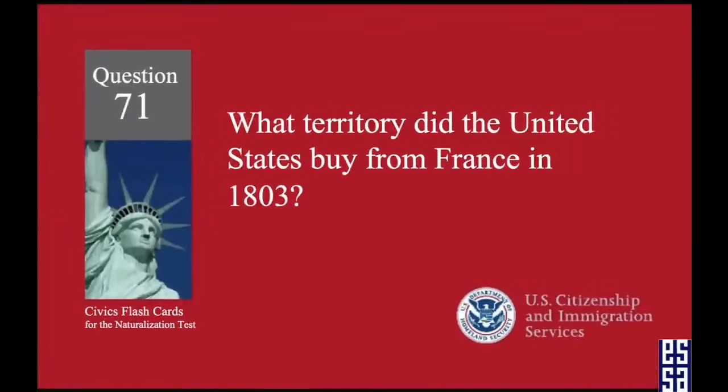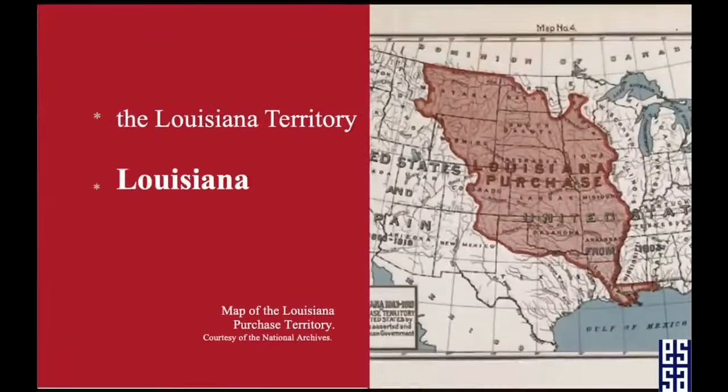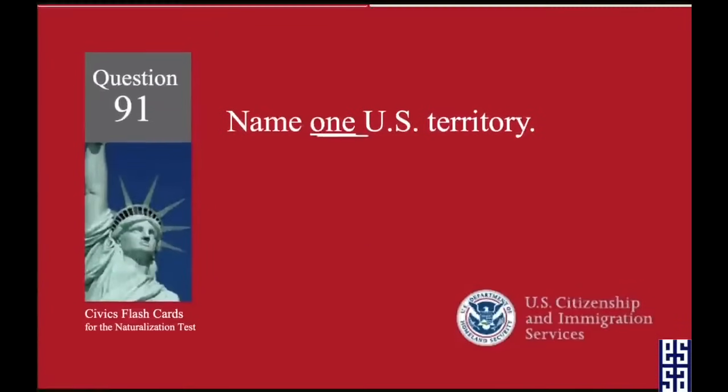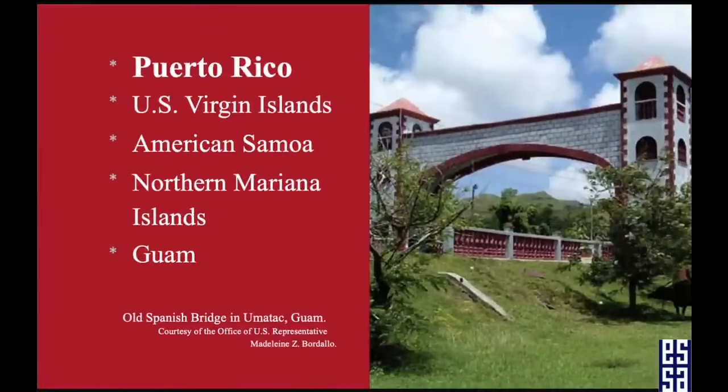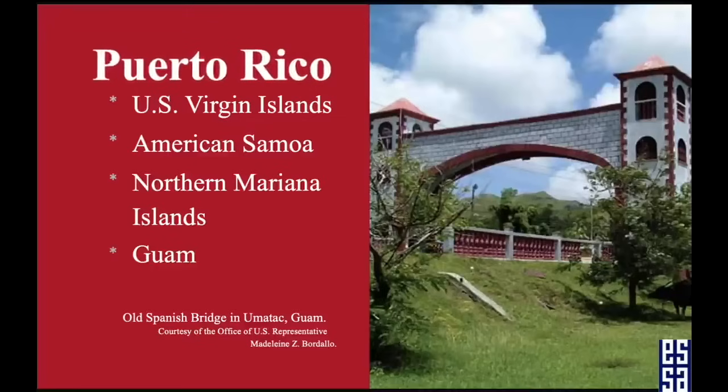What territory did the United States buy from France in 1803? That was Louisiana. Name one U.S. territory. And we have Puerto Rico. A lot of people like to say Guam, so whichever answer you prefer.